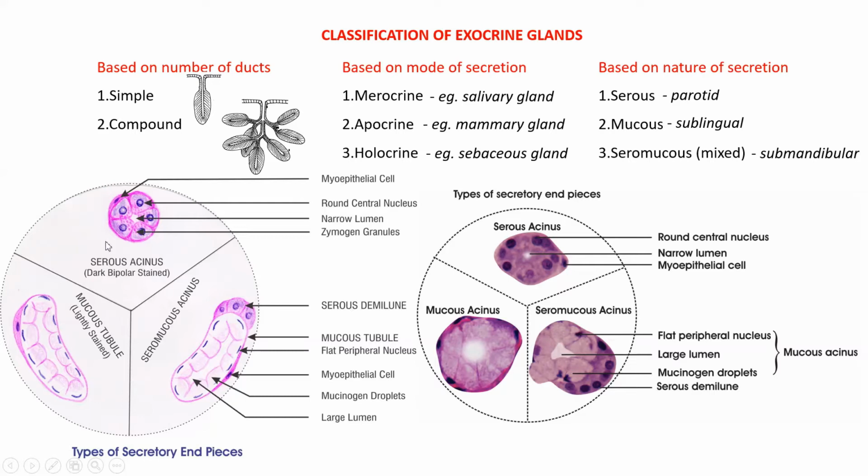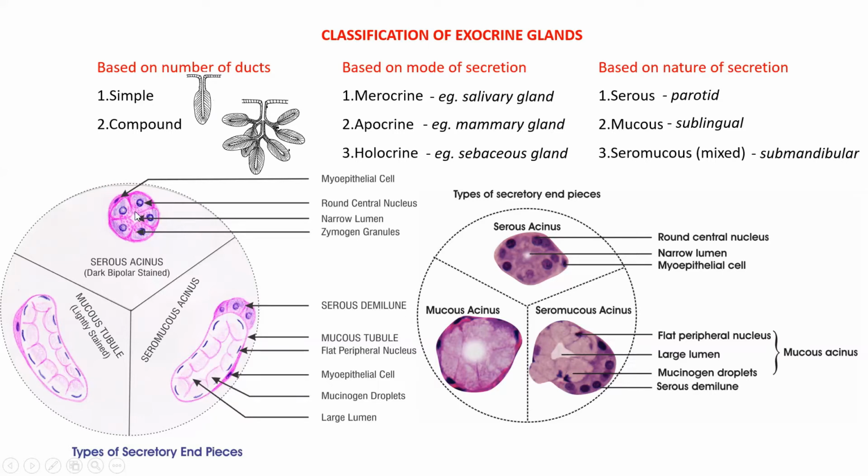These are the types of secretory end pieces shown schematically and photographically. This is a hematoxylin eosin drawing of serous acinus, mucous tubules and seromucous tubule. This is photomicrograph of serous, mucous and seromucous acini. Now, if you see the structure of the serous acinus, it's made of pyramidal shaped serous cells enclosing a narrow lumen. Each cell has got a round centrally placed nucleus.